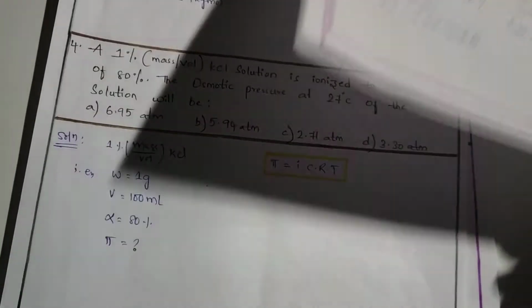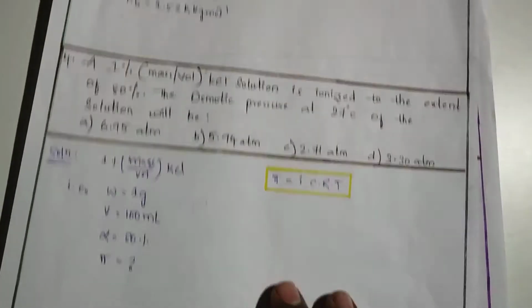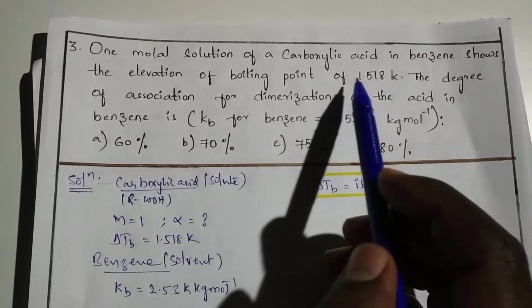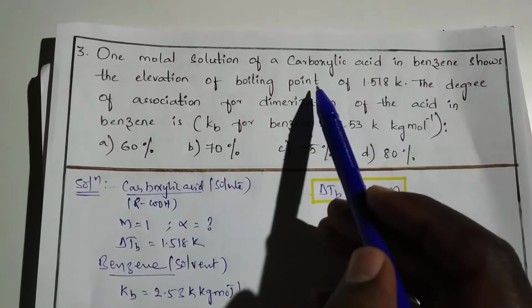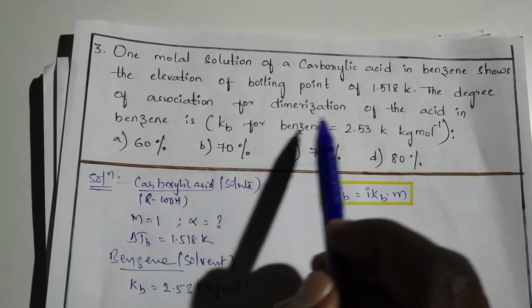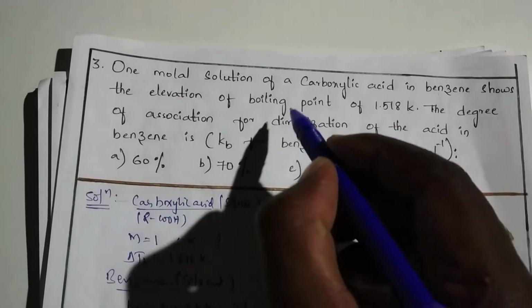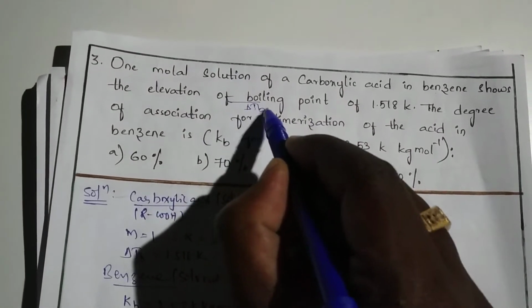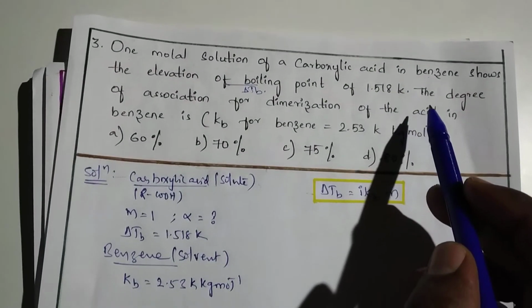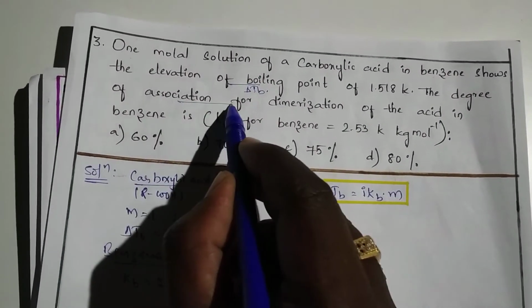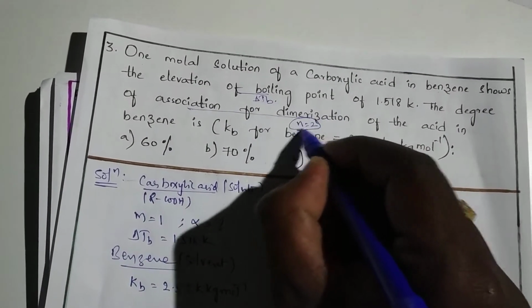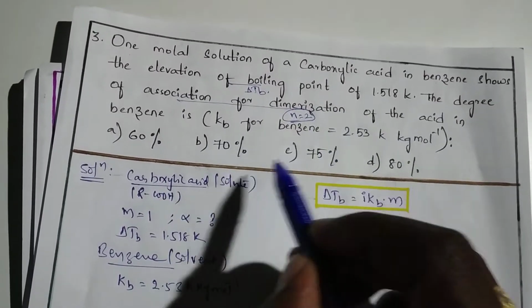Next question I am going to discuss is this one. 1 molar solution of a carboxylic acid in benzene, that means carboxylic acid is solute and benzene is the solvent, shows the elevation of boiling point. Elevation of boiling point is nothing but delta Tb of 1.518 Kelvin. The degree of association for dimerization. Dimerization means n is equal to 2. Two molecules are coordinating together.